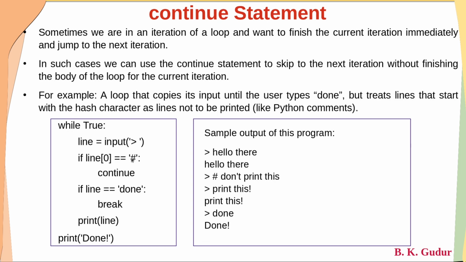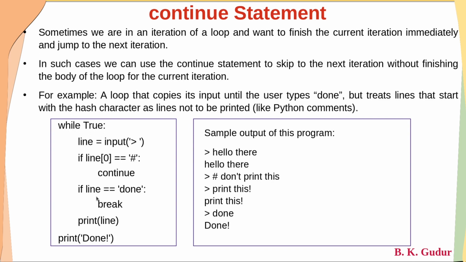If it is equal to hash, obviously we don't print it. Because of that, we can just use a continue statement. The meaning of a continue statement is: skip all the statements below it and start with the first statement within the loop. Basically, it will skip all the statements and go to the while loop and check the condition. And in this particular case, the condition is always true.